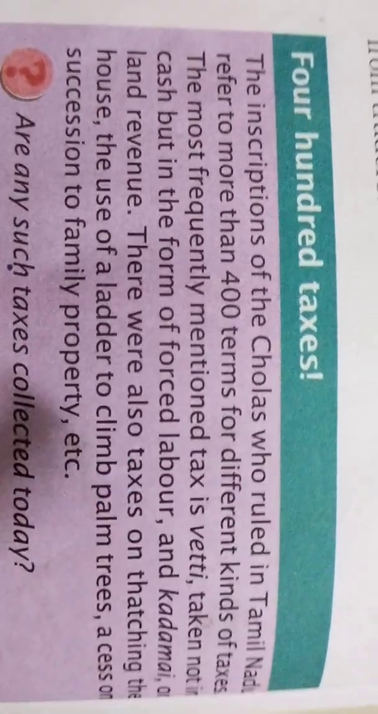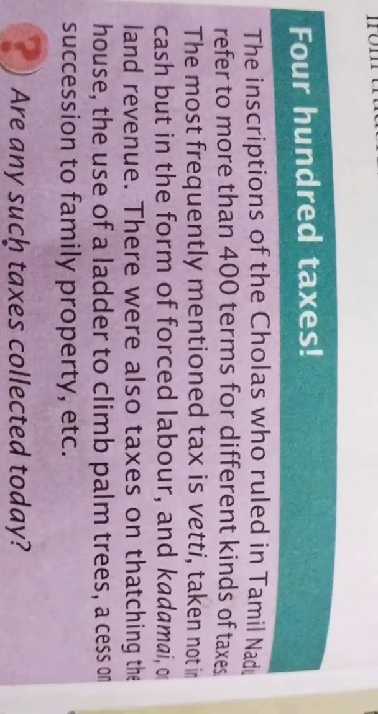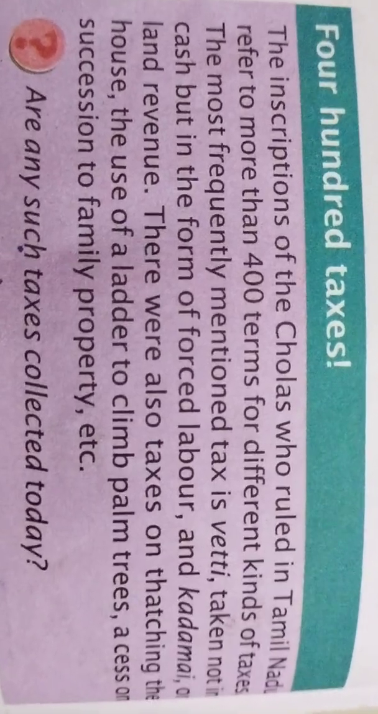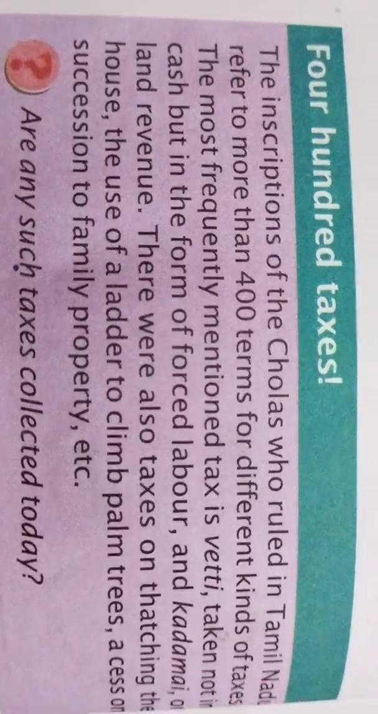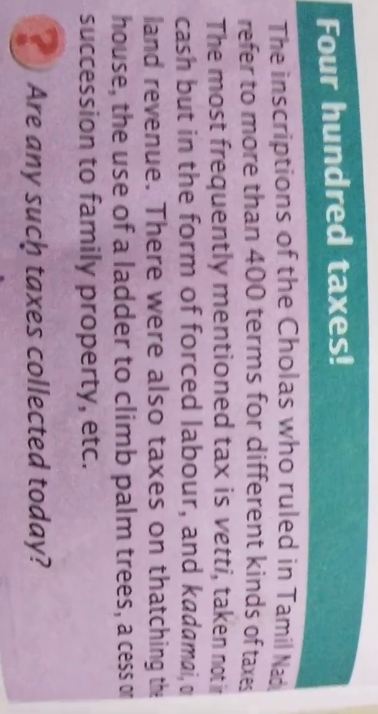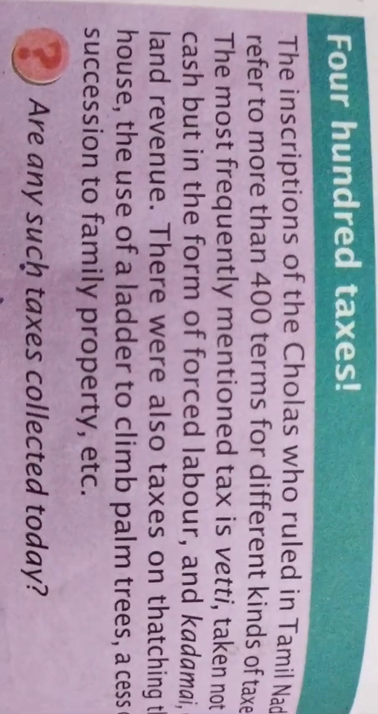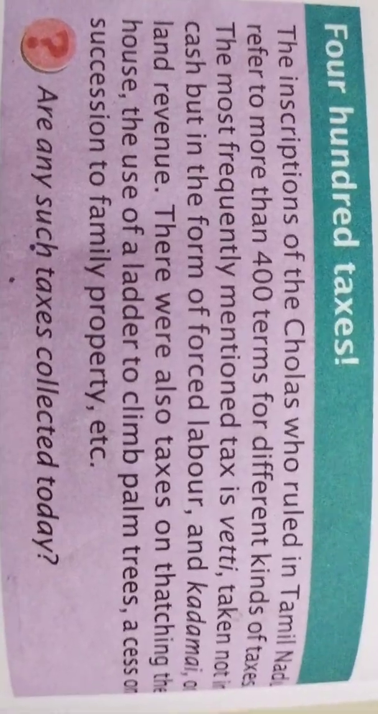Succession means continuity of the family property. For example, the grandfather will be there, and after him the father will be there. So with the continuity of the thing, the tax will be collected from that particular family. These are the three taxes which were collected in those cases. You can write it from the book.